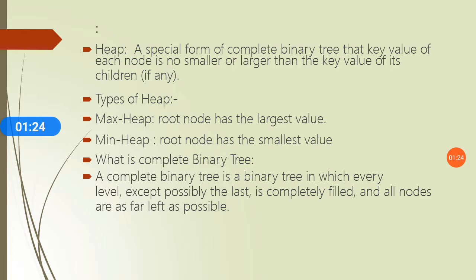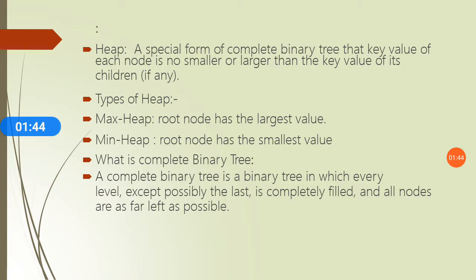So the specific order means what? It follows a specific order. It depends on max or min values. As we categorize heap, we will see later max heap and min heap. That is nothing but a heap which follows one specific order.